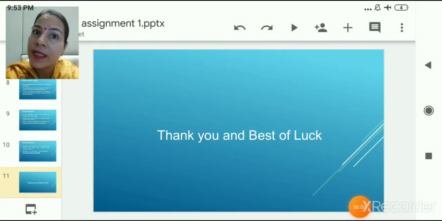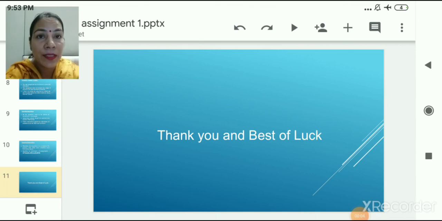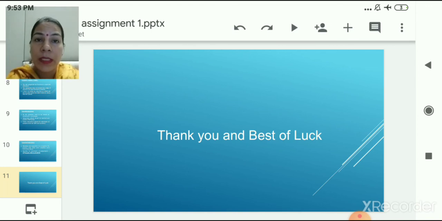So children, once again I will repeat all important points. That is, the project should be ready now. Anytime we can ask to submit the project. And the project should be scanned and saved in PDF format. In the same way, the assignment should also be scanned and saved in PDF format.